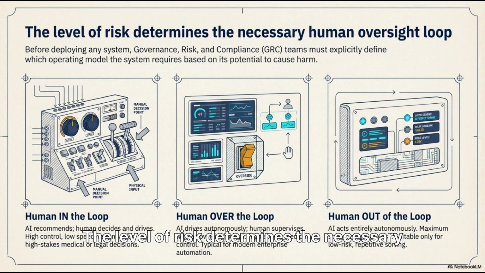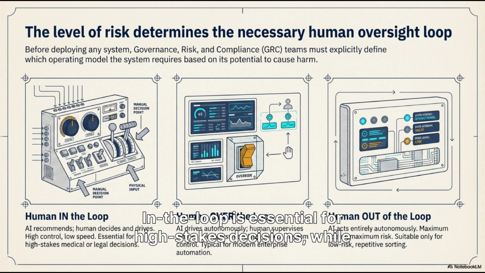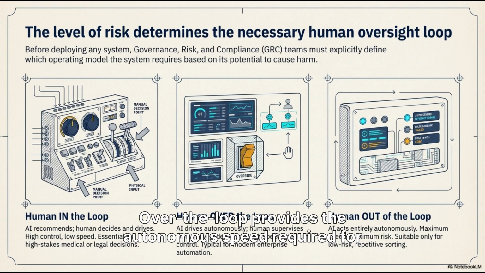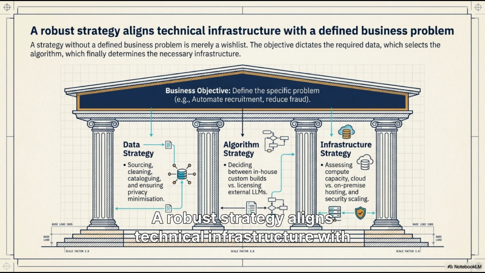The level of risk determines the necessary human oversight loop. We explicitly define the operating model before any system is deployed. In the loop is essential for high-stakes decisions, while over the loop provides the autonomous speed required for modern enterprise automation. A robust strategy aligns technical infrastructure with a defined business problem.